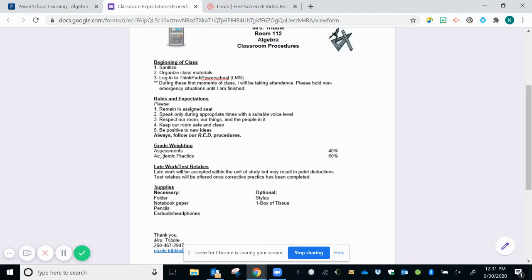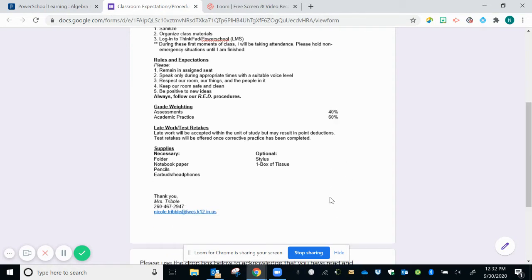Underneath of that, you'll find the grade weighting. Our assessments are 40% of the grade. The academic practice, which would be everything else, is 60% of the grade. Late work will be accepted during the unit of study, and test retakes will be allowed once corrective practice has been completed. Supplies for the class include folder, notebook, paper, pencils, earbuds or headphones, an optional stylus, and a box of tissues.